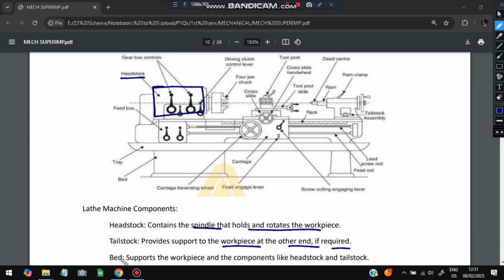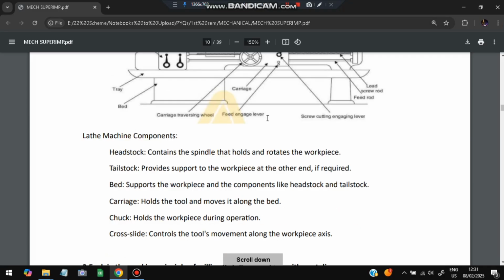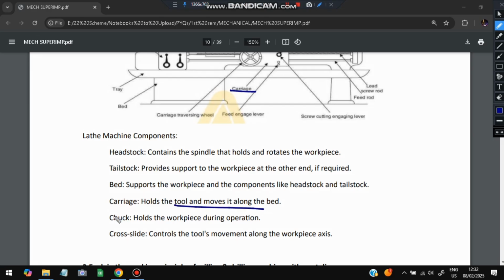Third one is the bed. What does the bed do? It supports the whole thing, the workpiece and the components like the headstock and the tailstock. After that is the carriage. The carriage helps to hold the tools and move them along the bed, so it is a movable part. The chuck and cross slide hold the workpiece during operation for the tool movement and workpiece axis. So this is the diagram you need to make.